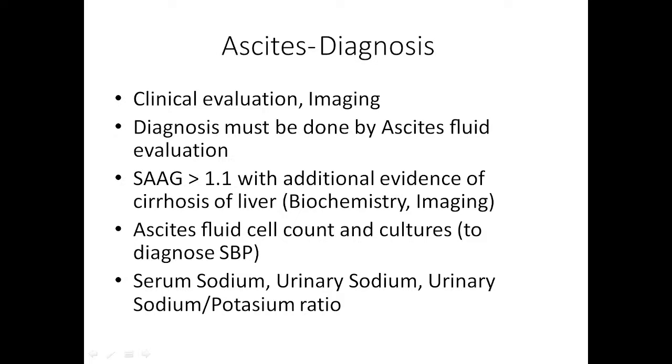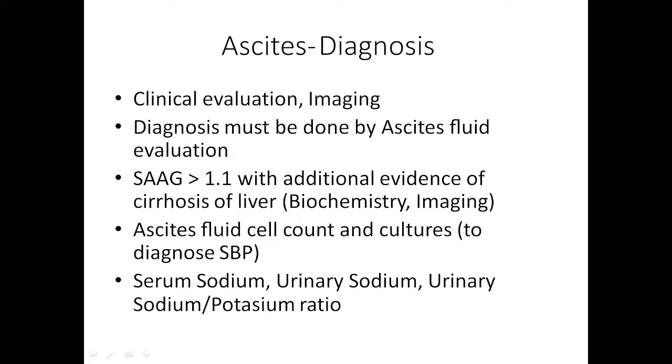albumin gradient. Okay. So you will measure the serum albumin level, you will measure the ascitic albumin level, and you will calculate this difference. Serum ascites albumin gradient, that is serum albumin minus ascites albumin.